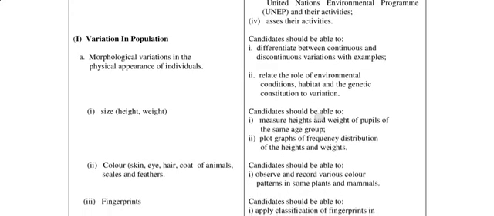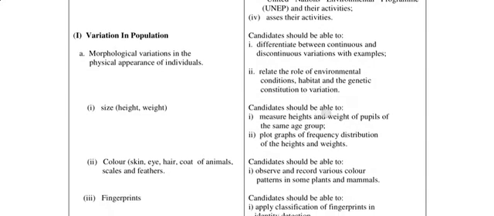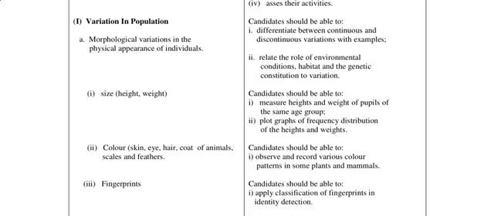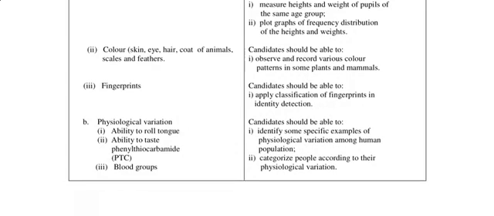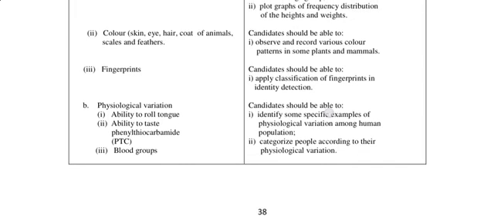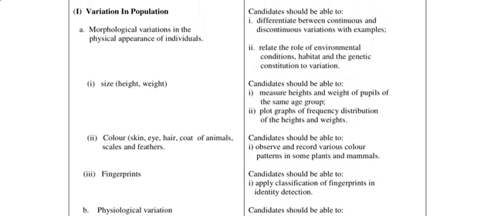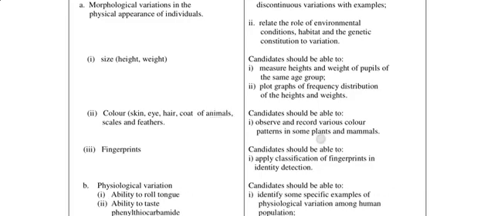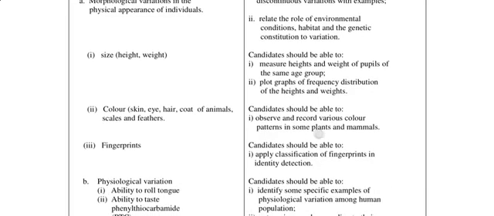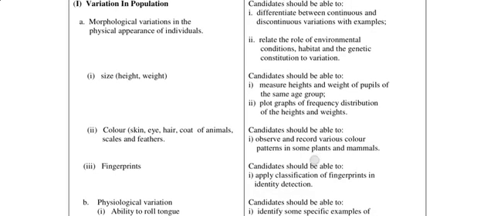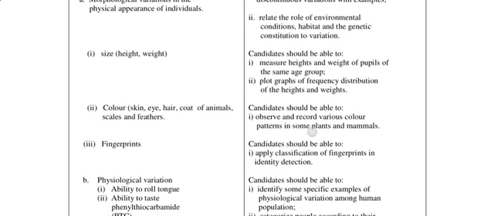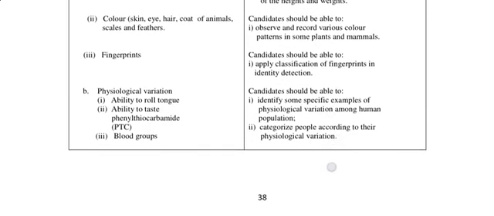Then under genetics, we have variation in population, where we also have morphological variation in the physical appearance of individuals, for example, size, color, fingerprint. Then physiological variation, that's based on function, ability to roll the tongue, ability to taste PTC and blood groups. Alright, so under morphological variation, she wants to differentiate between continuous and discontinuous variations with examples. Relate the role of environmental conditions, habitats, and genetic constitution to variation, and then measure height and weight of pupils. Alright, so that's just for that.